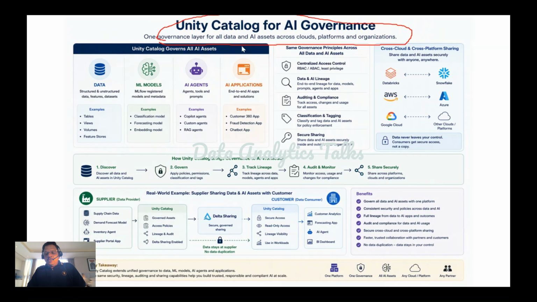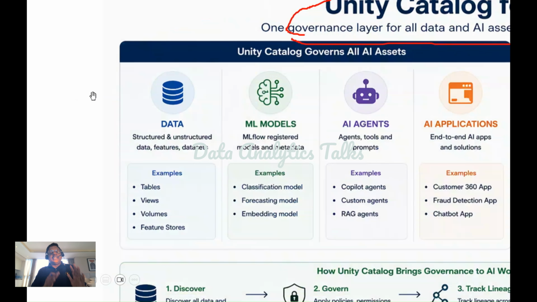Okay, so this Unity Catalog is more than data. Traditionally, governance focused mainly on tables and datasets. With modern AI platforms, organizations now need to govern many additional assets. And Unity Catalog provides governance for four major categories. Let's look into them. First of all, data.